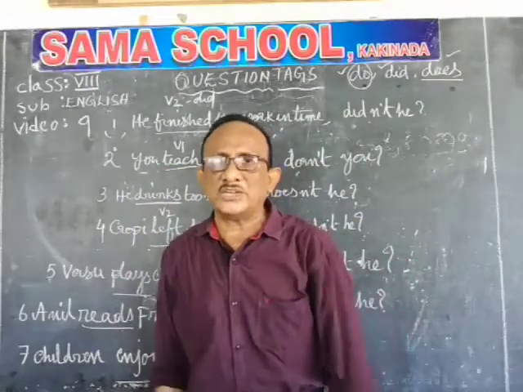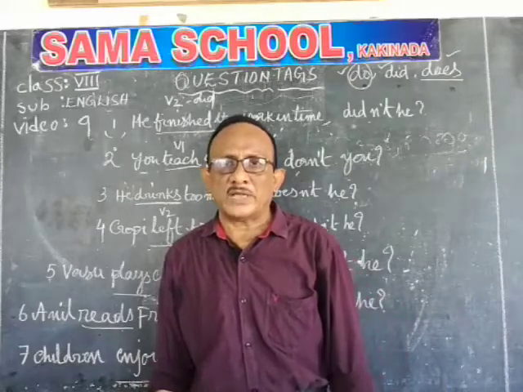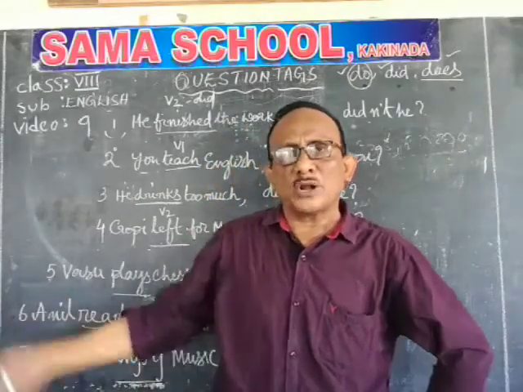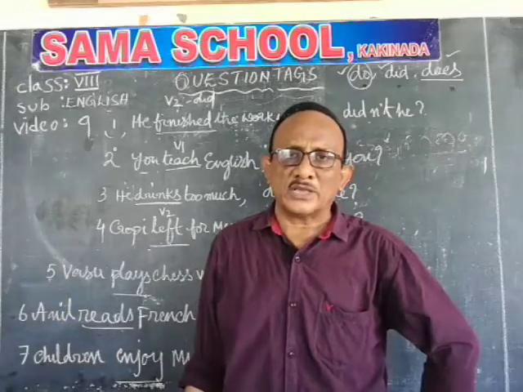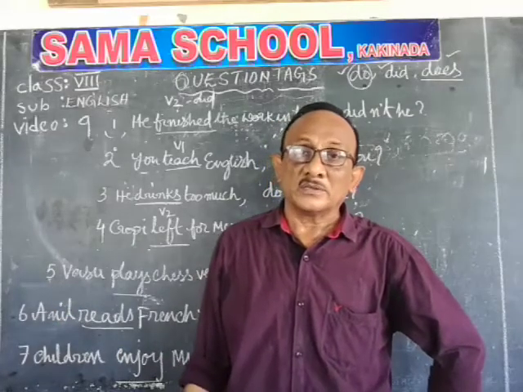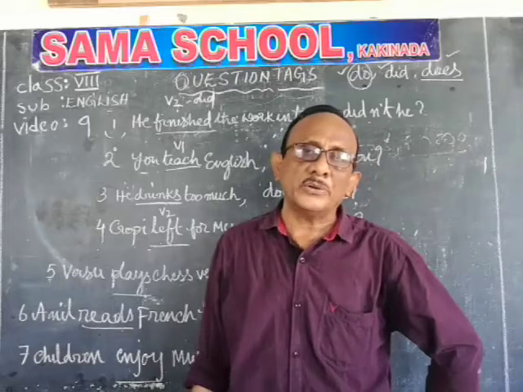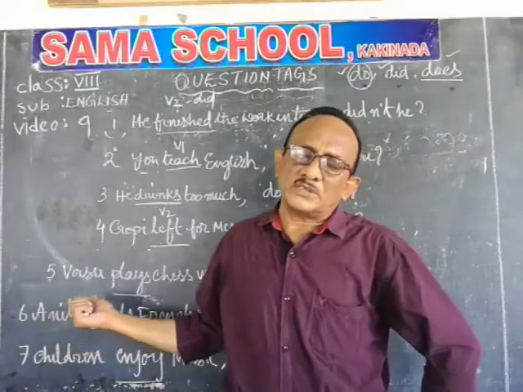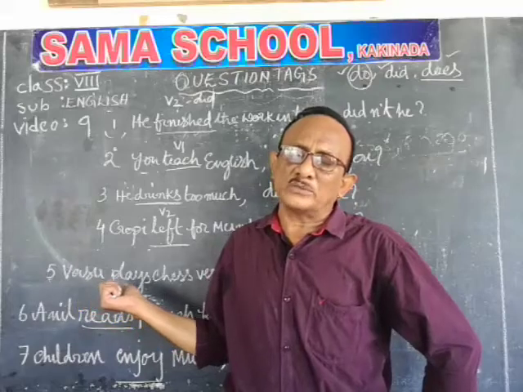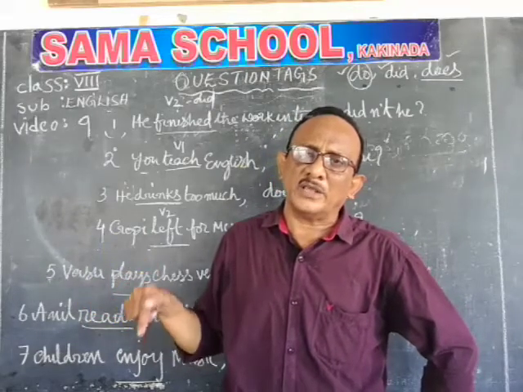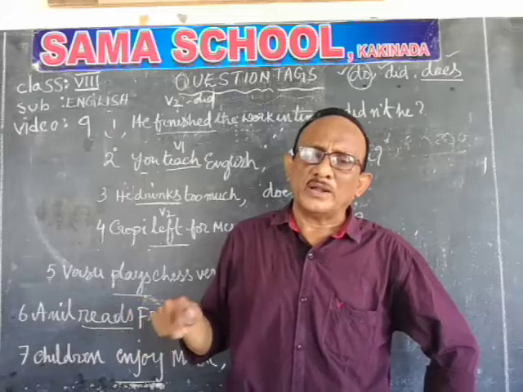A positive sentence takes a negative tag, and a negative sentence takes a positive tag, and proper nouns should not be written at the end of the question tag. All imperative sentences will take a common tag, that is, will you. There are some words called semi-negatives, words like hardly, rarely, barely, few and seldom.